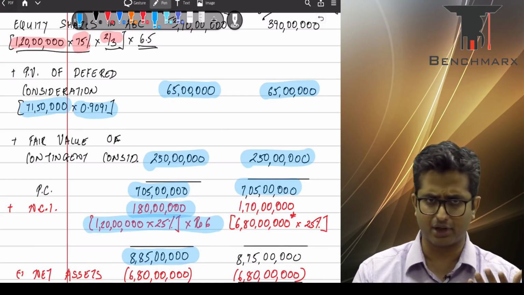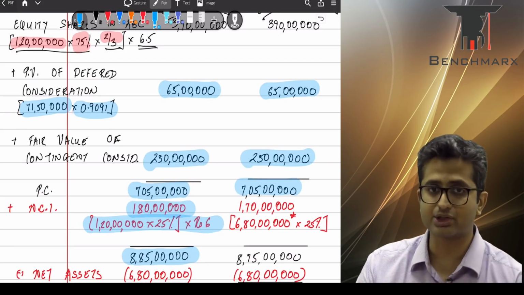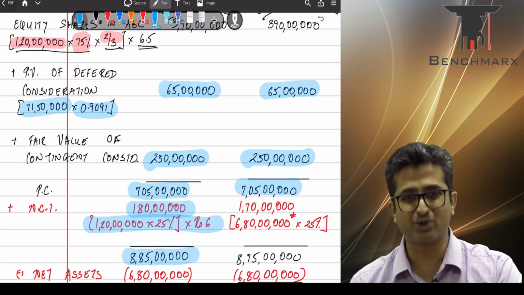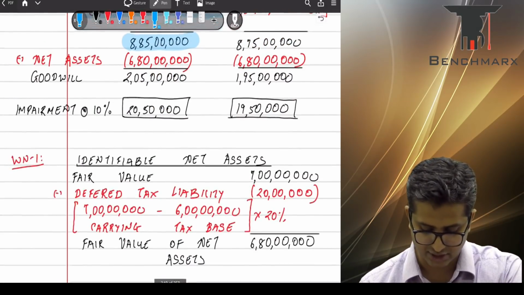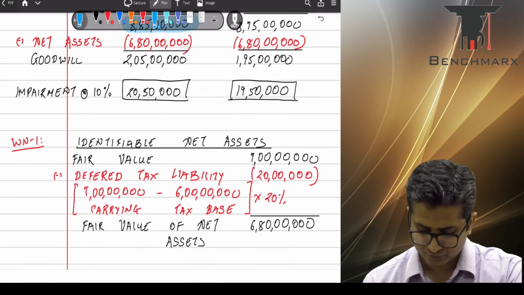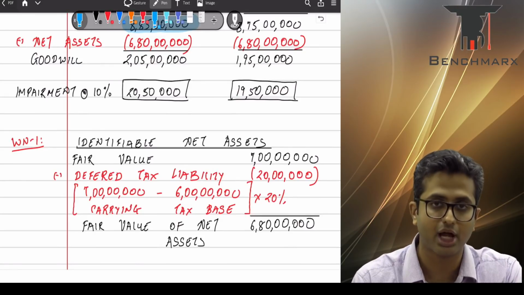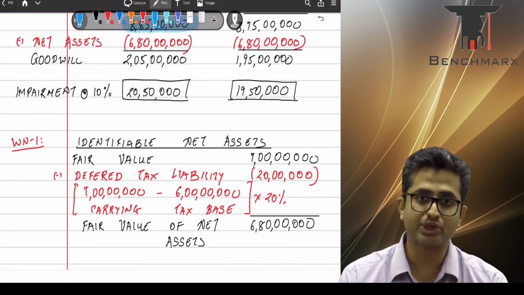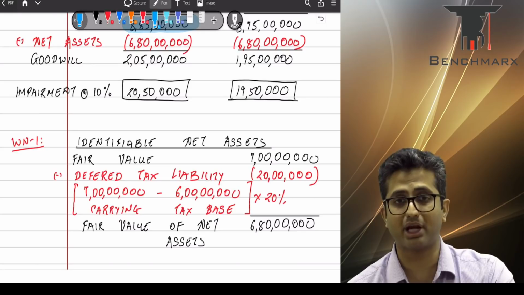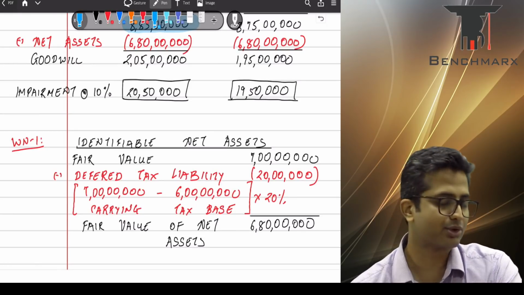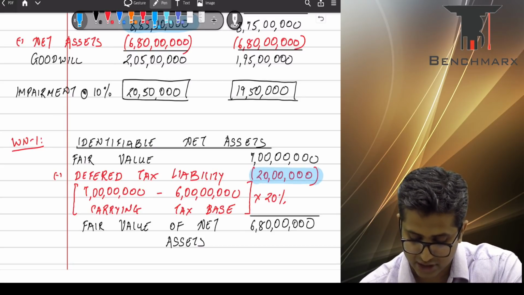Now, there's a difference in the books. The carrying value of the assets is 7 crores and the tax base is around 6 crores. So, the difference between the two, that is 1 crore, is a temporary difference, which if you multiply it by the tax rate, will give you your deferred tax item. Now, as the carrying value as per books is greater than the tax base, the deductions overall in the books will be higher and income tax will be lower. This gives rise to a deferred tax liability. So you will record this as a deferred tax liability.